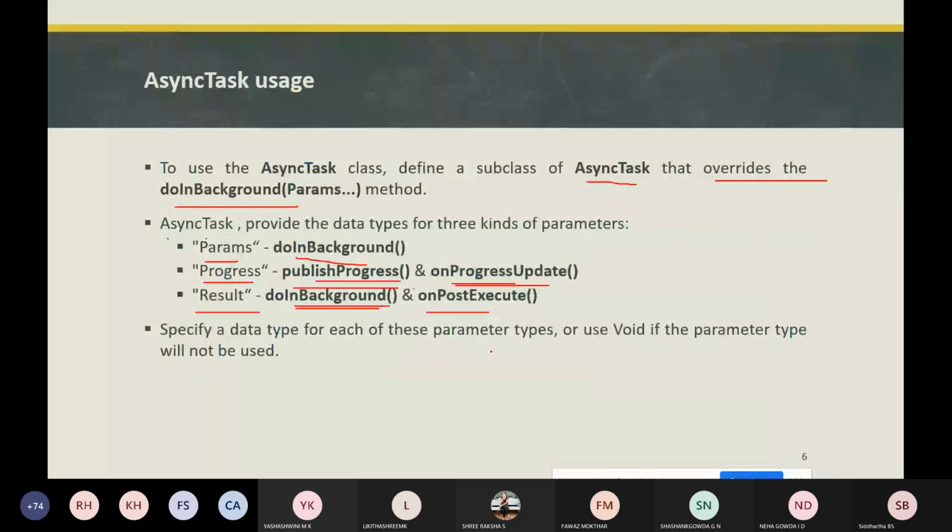Now, how do we specify the data type of each of these parameter types? We need to know how to specify these parameters, or use Void if a parameter type is not used. Okay, so let's see how to specify it.